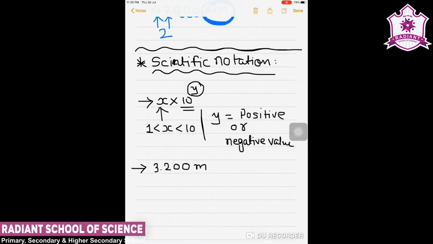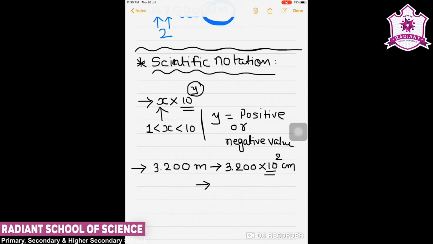Now let us check how we can express it. Suppose I am given one number, that is 3.200 meter.